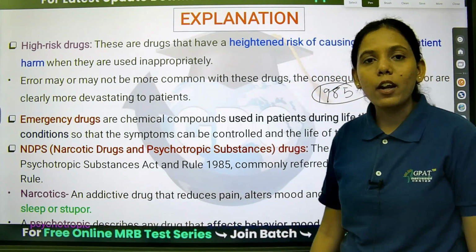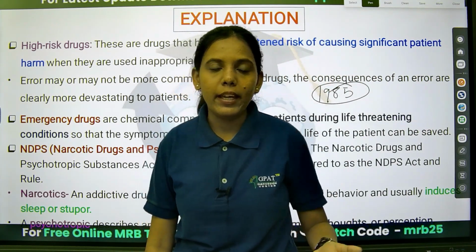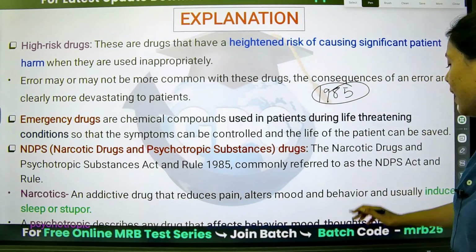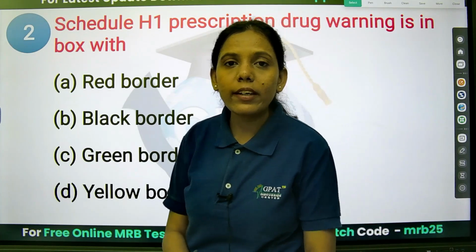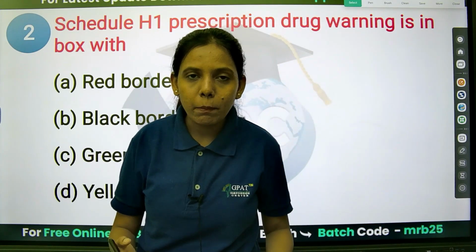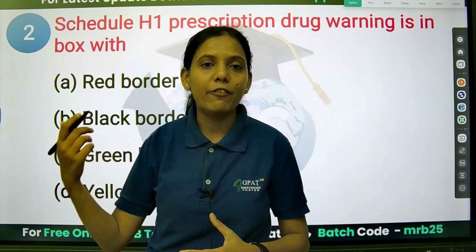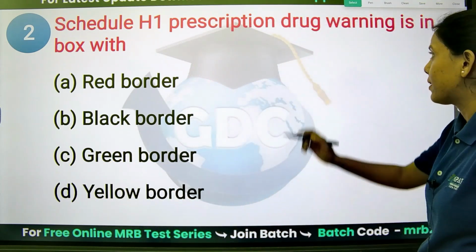Narcotic is an addictive substance which can reduce the pain, and psychotropic substances affect the behavior or mood. So that is the difference.